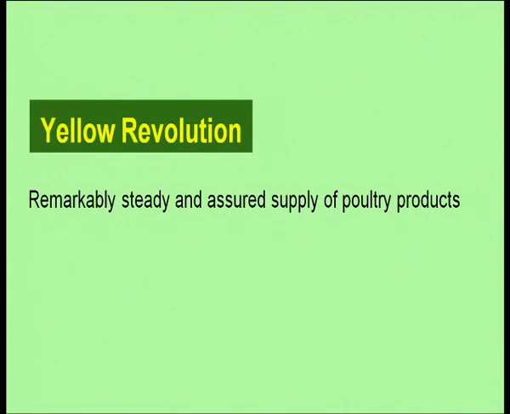Because maybe the egg yolk is yellow, maybe it is known as yellow revolution, and it is remarkably steady, it means remarkably steady and assured supply of poultry products. So, this was yellow revolution.